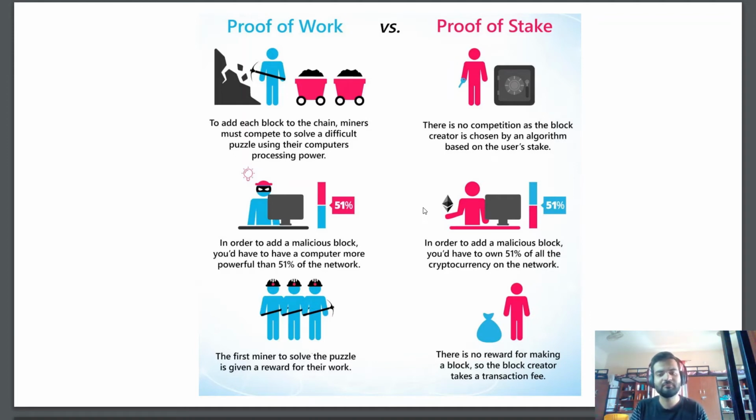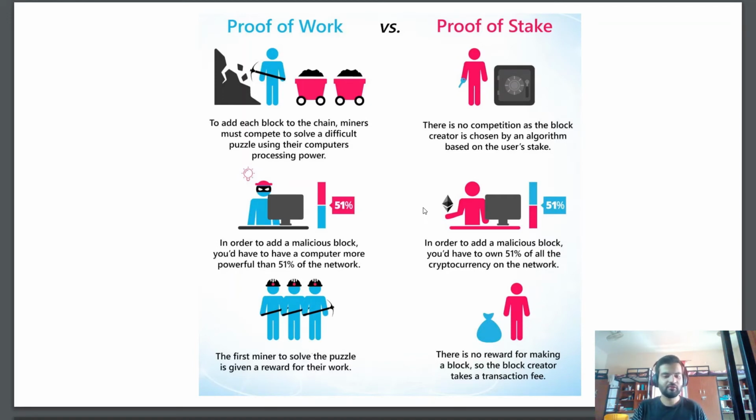But in proof of stake, there's no competition, as the block creator is chosen by an algorithm based on user stake. So on the basis of how much stake they have in the system, an algorithm chooses who will be the next validator. In proof of work, in order to add a malicious block, you need to have computer power of more than 51% of the network.